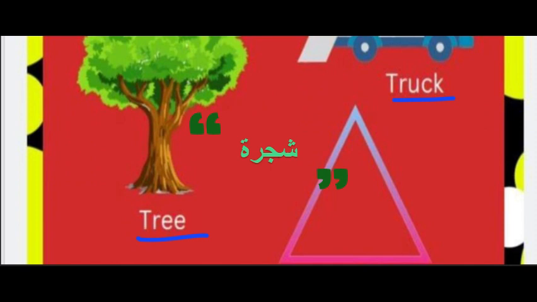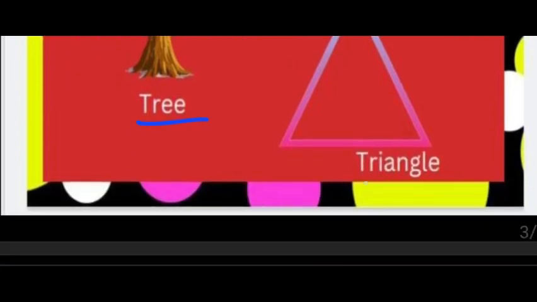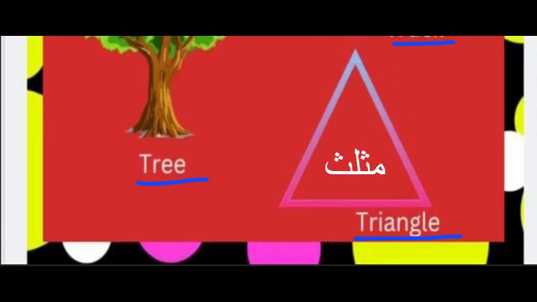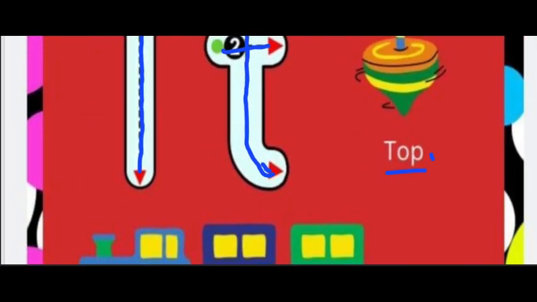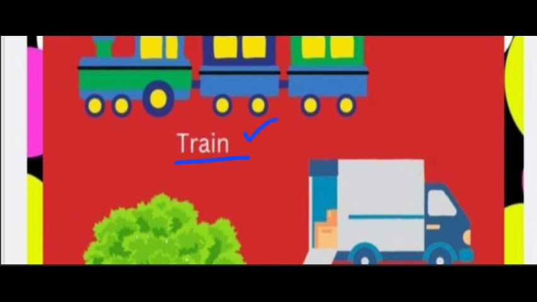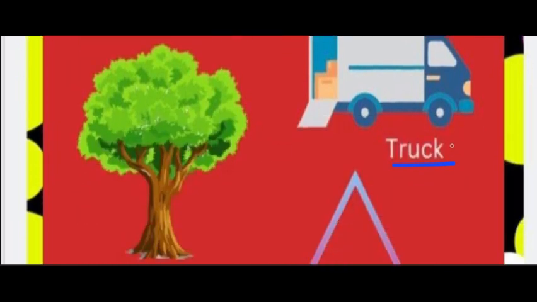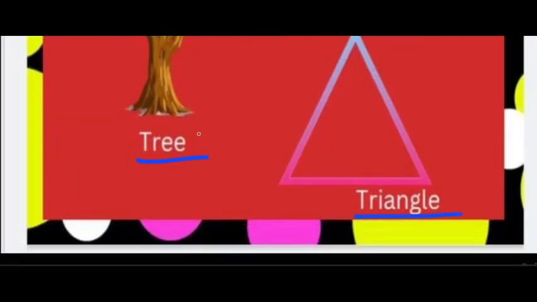Tree. Very good, excellent, ممتاز. Triangle. Very nice. I will repeat all the words once again. Top, train, truck, tree, triangle. Okay, now I will tell you how to write T in the four lines.